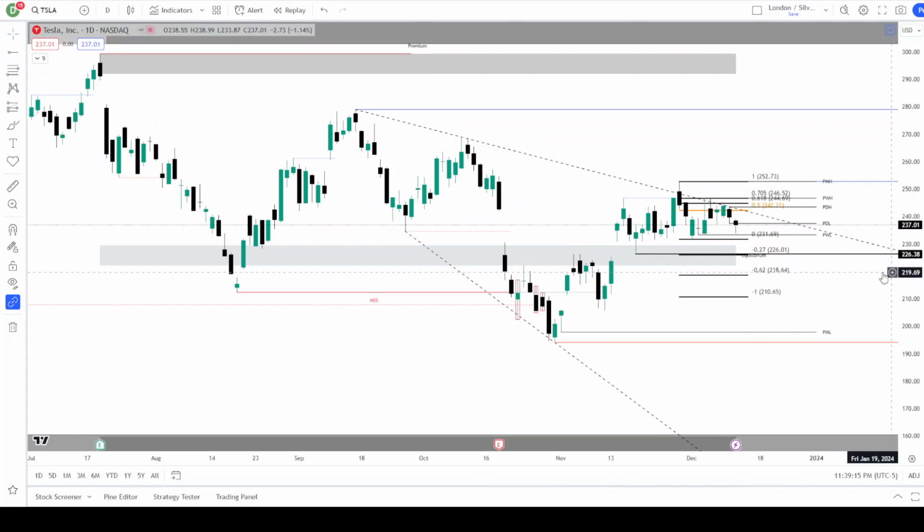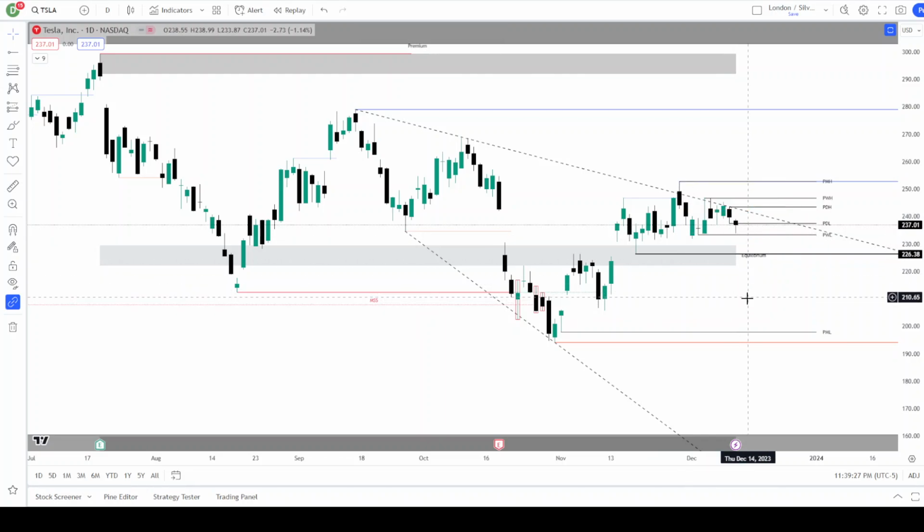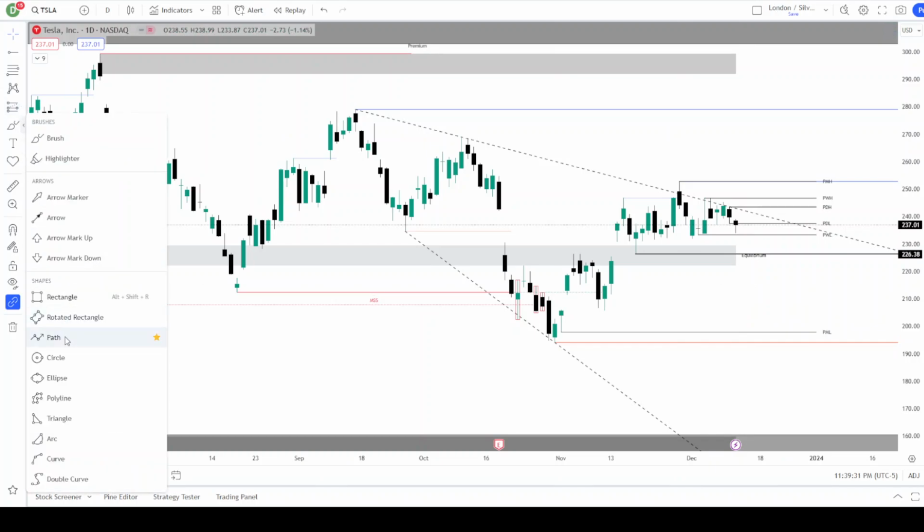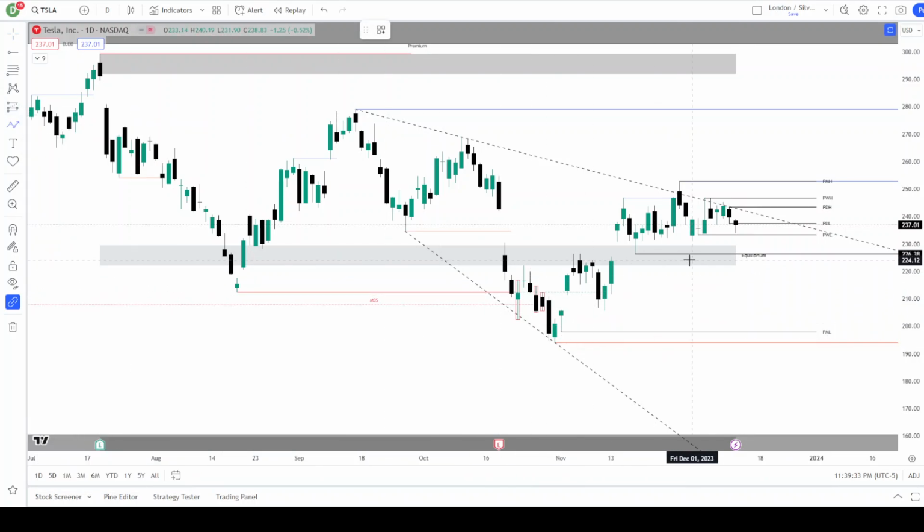We're just looking for the move. We're right around equilibrium on the daily chart. We are on the premium side, not the discount side, so that's something to note as well. I'm going to go ahead and take that fib level off, and then I'm going to use my path tool to just show some potential situations.